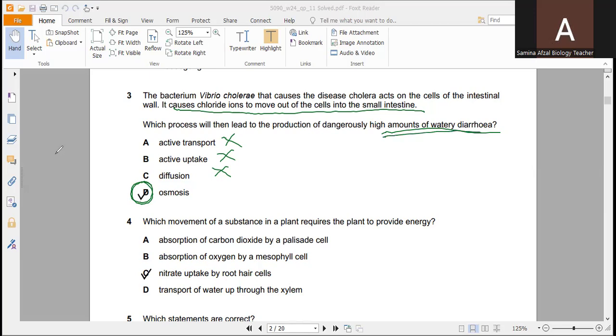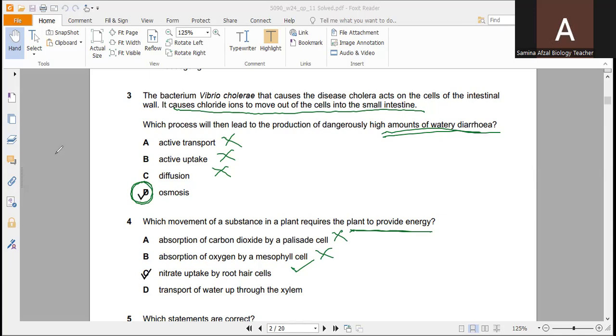Now, question number 4: which movement of a substance in a plant requires the plant to provide energy? The process by which energy is needed by the plants. So, absorption of carbon dioxide by palisade cell, this is absorption or diffusion, not active transport. Again, absorption of oxygen by a mesophyll cell, again, this is not active transport. Nitrate uptake by root hair cells. So, you know, the nitrate ions are absorbed through the root hair cells by the process of active transport.